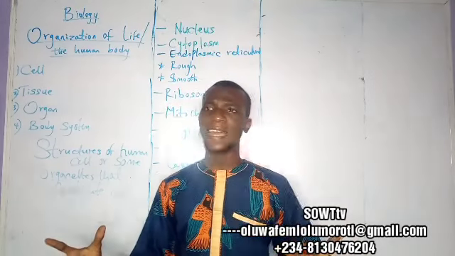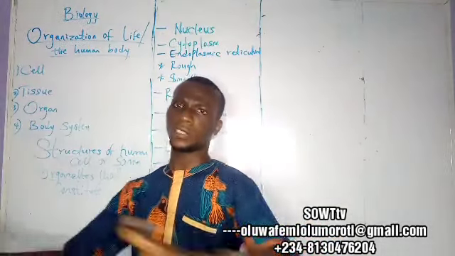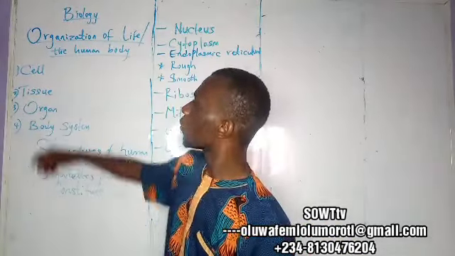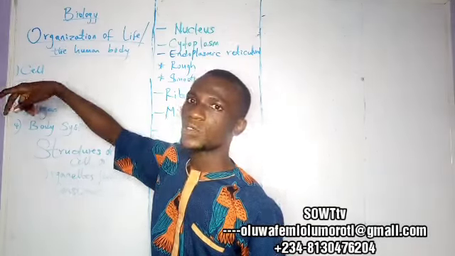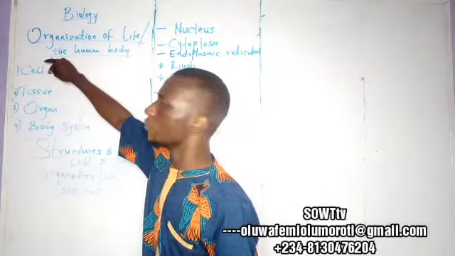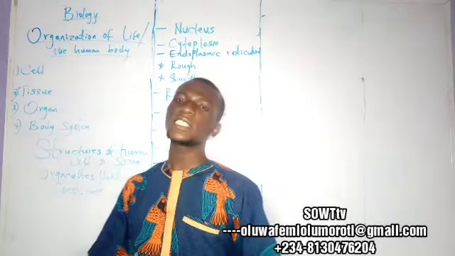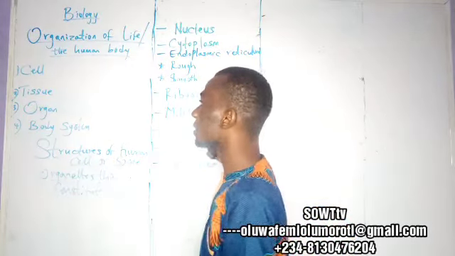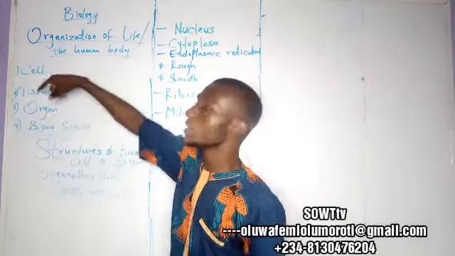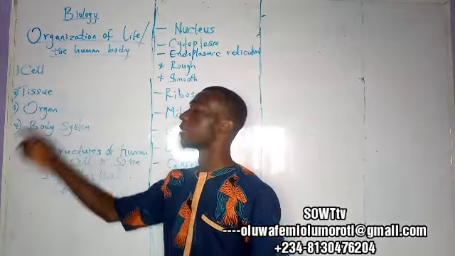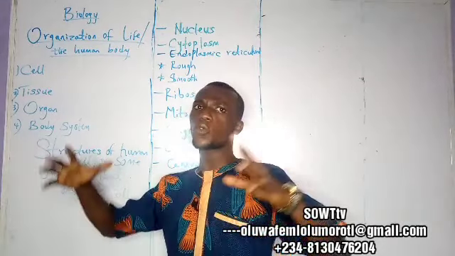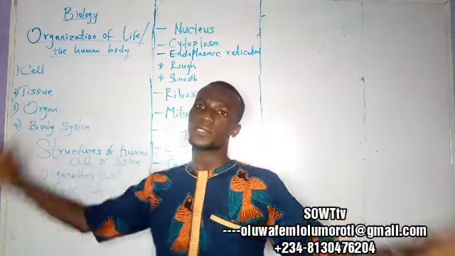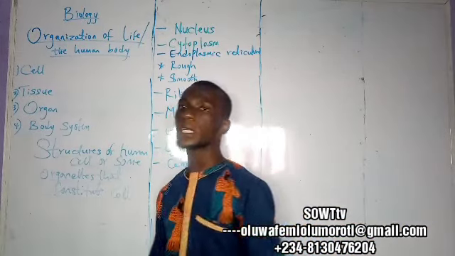And then we move forward to organ. Organ is the collection of tissues together to perform one function. So when we are talking about organs, before organ there is cell, then we get to tissue, then we get to organ. So all these things follow a systematic order. For one thing to surface, one thing must be behind it. So before you can see a tissue, there must be a what? A cell. And before you can see an organ, there must be a tissue. So organ is the collection of various tissues to perform a specific function.